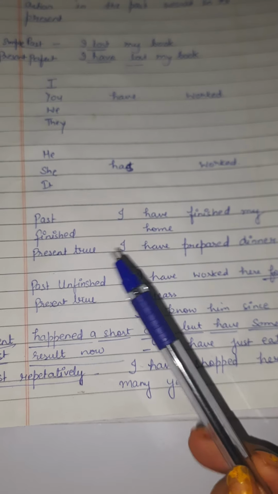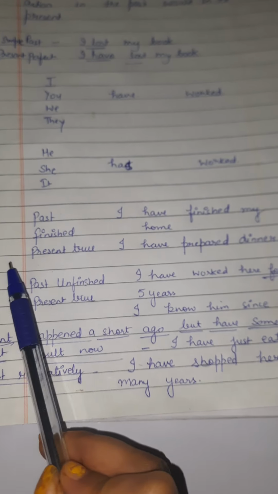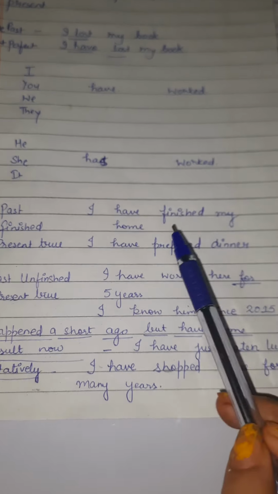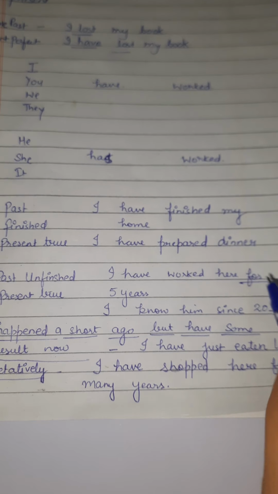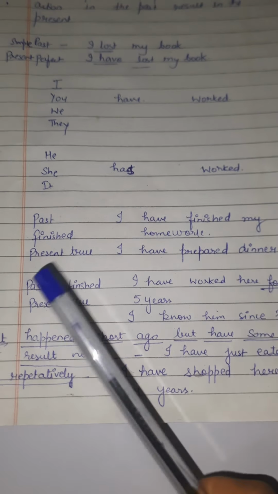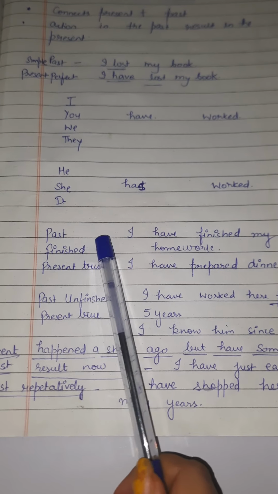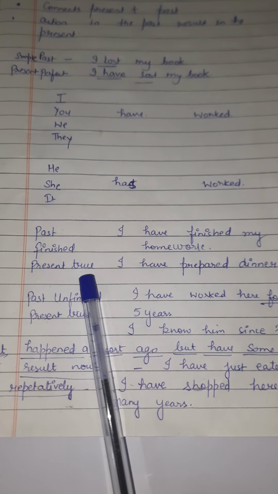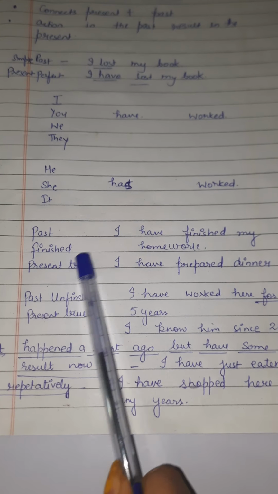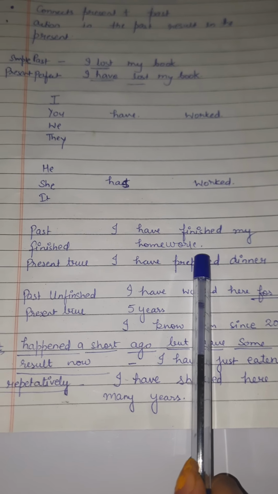Now let us see when you can frame a sentence in present perfect tense. When the work is past finished, present true. Let us see this condition. Past finished, present true: I have finished my homework. I have finished my homework means I have already finished it and now I don't have to work on it. The work is finished and it is true in the present context also. You need not do further work as your work is finished. It is giving the immediate result in the present because now you need not work on your homework.